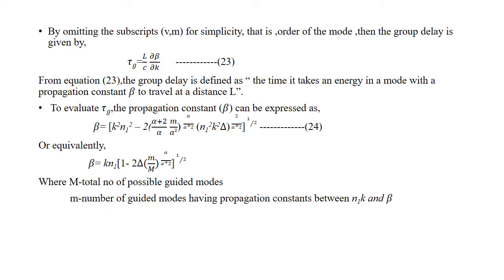So by omitting the subscripts v, m for simplicity, the group delay is given by tau g equal to L by C dou beta by dou k.